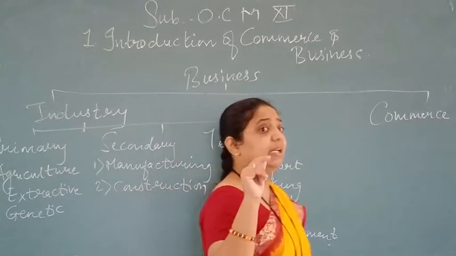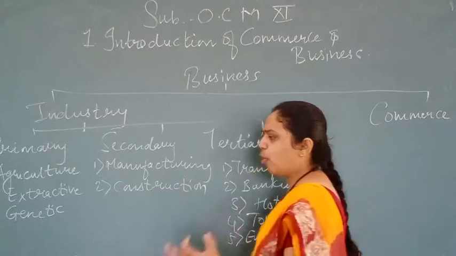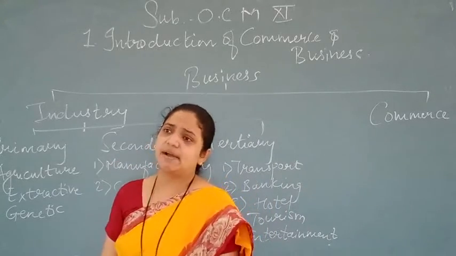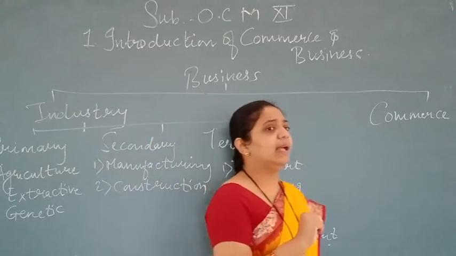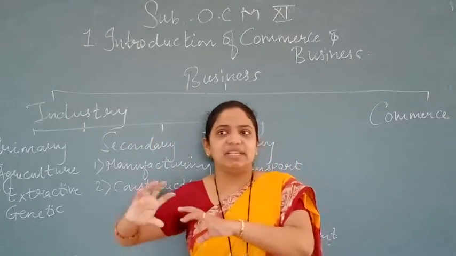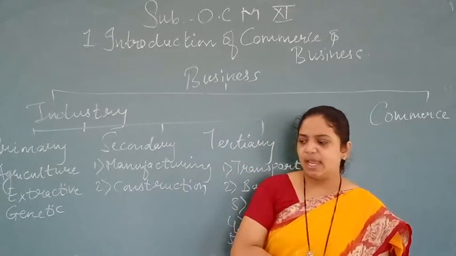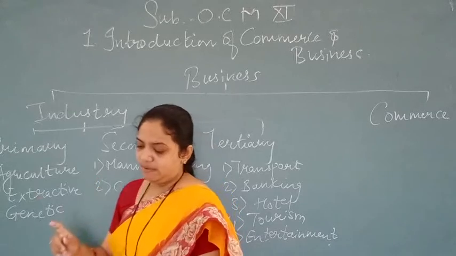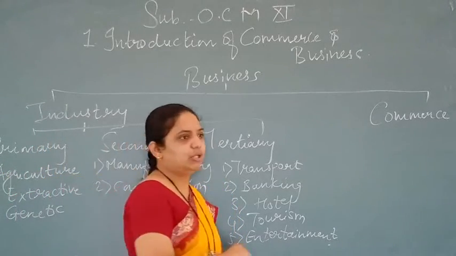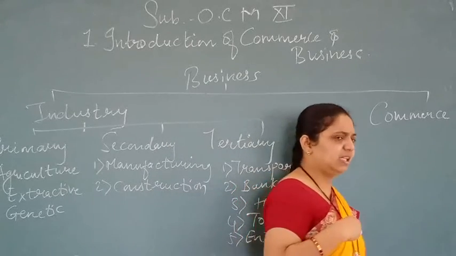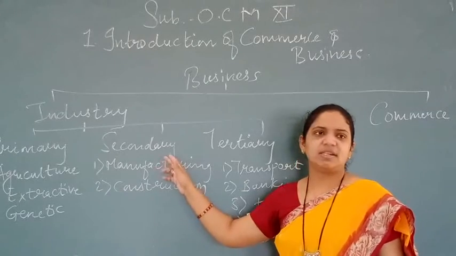This is the only industry which creates immovable wealth. Construction industries relate with the construction of roads, bridges, dams, canals, metros, but it is said to be immovable wealth. Why? Because where it is produced, there only it is used. You cannot give it to another industry. So it is said that the goods made and sold by this industry are at one place only. On the spot they use it. Got it? Secondary industry is divided into two parts.